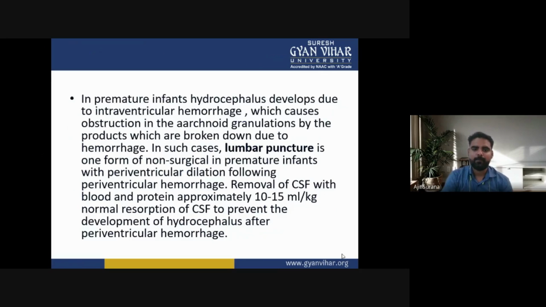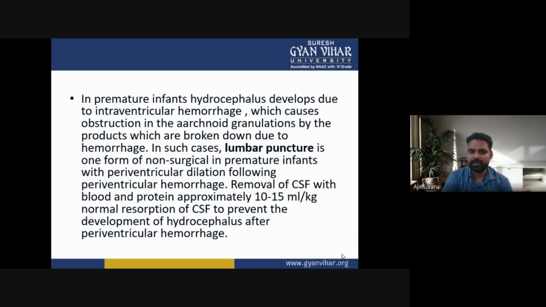Now, in premature infants, hydrocephalus develops due to intraventricular hemorrhage, which causes obstruction in the arachnoid granulations by the products that are broken down due to hemorrhage. In such cases, lumbar puncture is one form of non-surgical management.